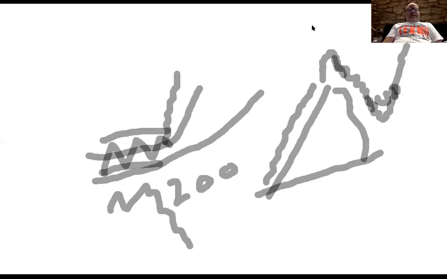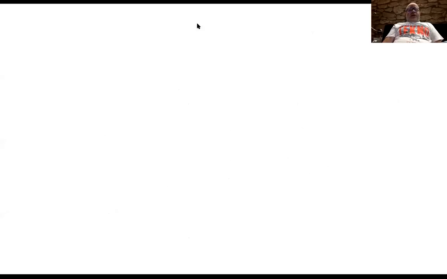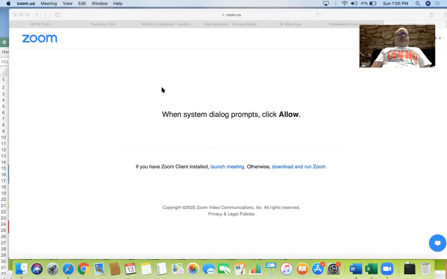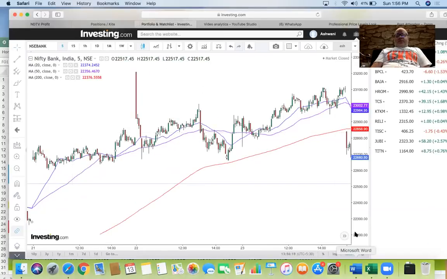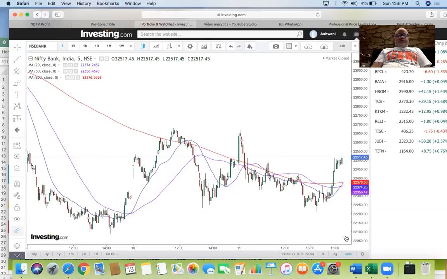So let's go and see how we can use this theory in terms of trading, mainly the indices, but I would encourage people to try to do stocks with this as well. So let's get back to our charts and see what I am talking about.